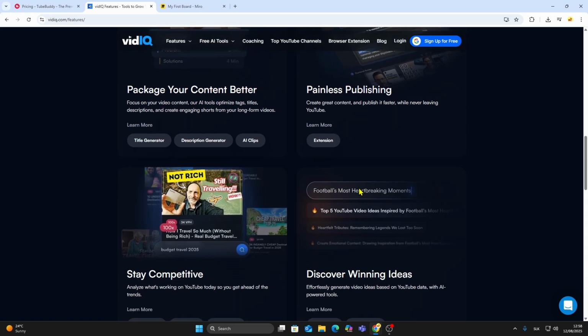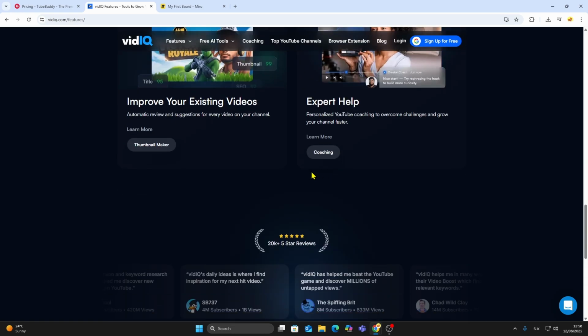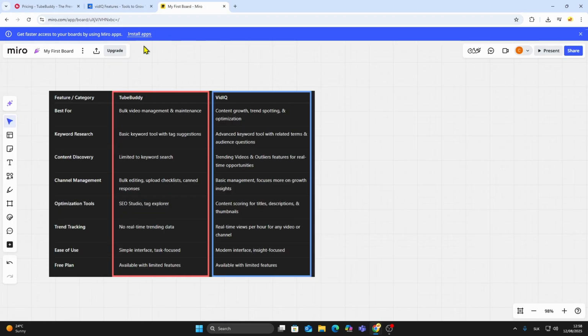It also includes content scoring, grading your titles, descriptions, and thumbnails to suggest improvements for better click-through and watch time.